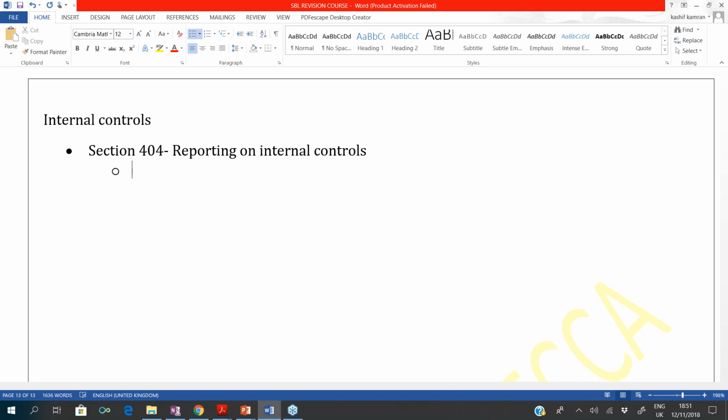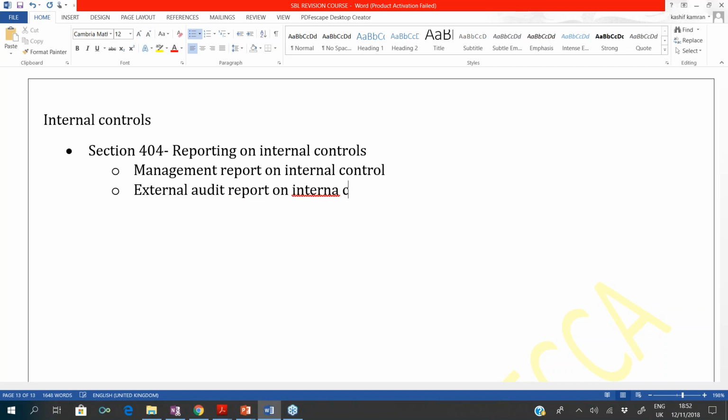When you're reporting on internal control, there is the management report on internal controls, and there is the external auditor report. Both are requirements. Both have to do it.